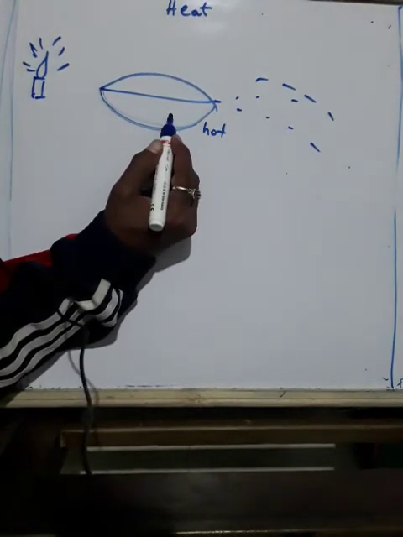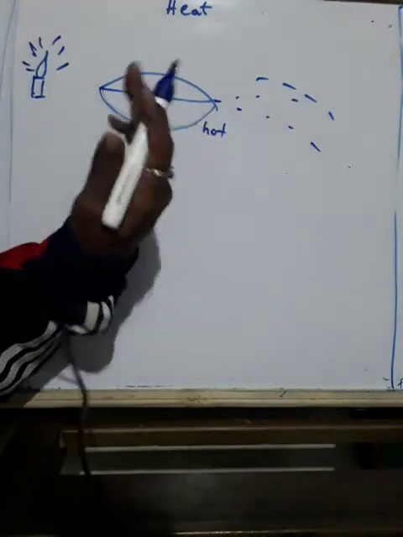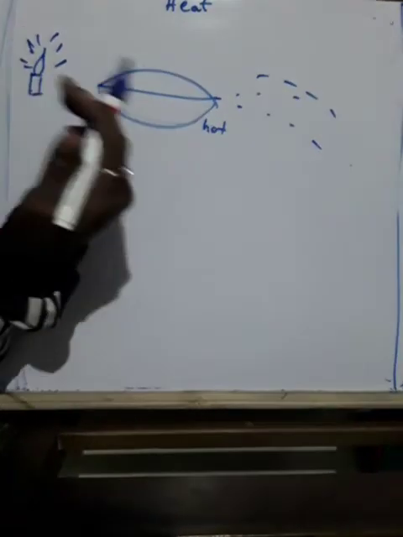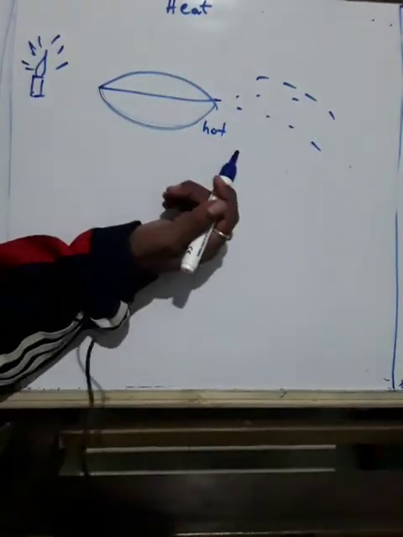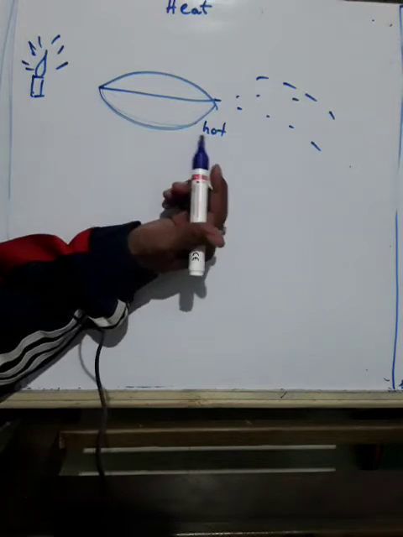Our body too gives heat to the surroundings and receives heat from them by radiation. All hot bodies radiate heat.